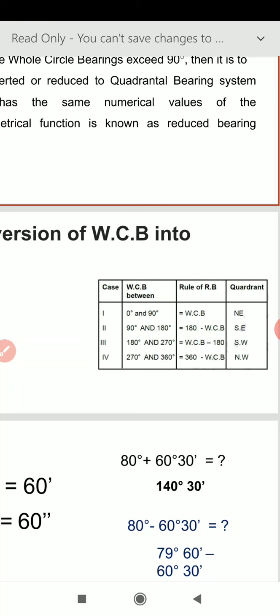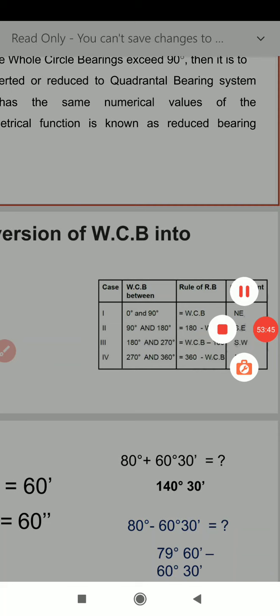So the quadrantal bearing system says the value of the angle is 40 degree, and we have to apply the direction in the third quadrant. The direction will be from south towards west. So the answer will be south 40 degree west.